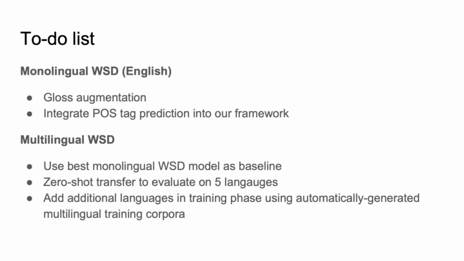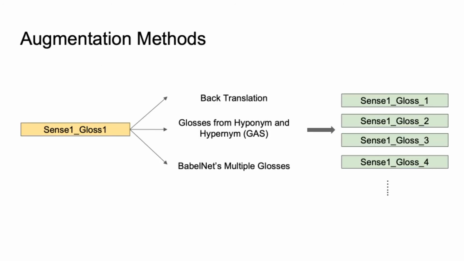Next, we want to augment our training data using several techniques, and we want to integrate POS-tag prediction into our framework. Once we've done that, we're going to take our best monolingual WSD model and evaluate it on 5 different languages that have not been seen during the training phase. Lastly, we're going to use some automatically generated multilingual training corpora and see if using them improves performance. The goal for augmentation is to obtain several examples for each sense.